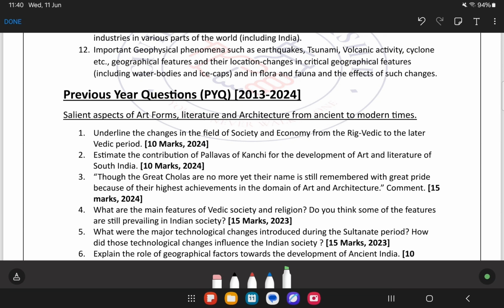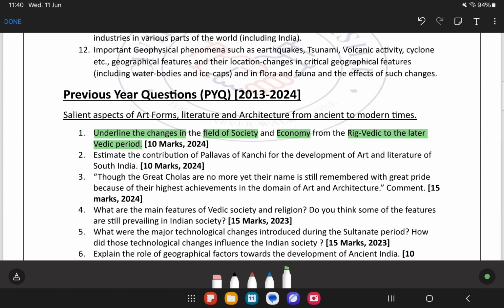So let's take an example. What has UPSC asked in 2024? Underline the changes. See how the question has been framed: in the field of society and economy, from the Rig Vedic to the later Vedic period. Now see, that means what? We need to know the entire timeline, how the society has evolved or how the economy developed from Rig Vedic time to the later Vedic time. Those changes we need to mention. So this is how UPSC has framed the question from the art and culture topic.